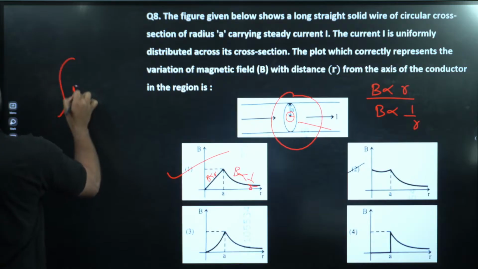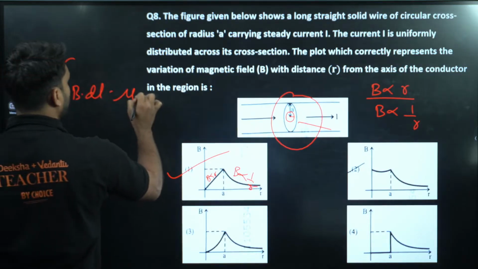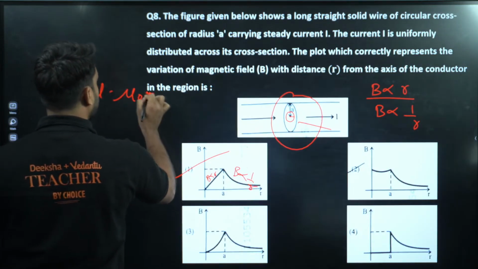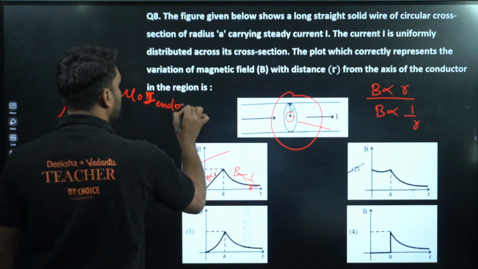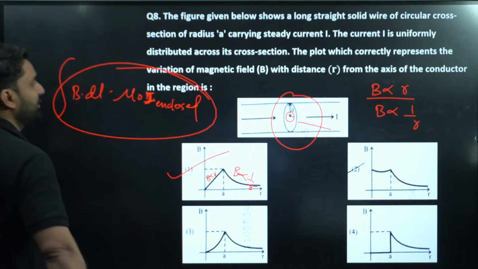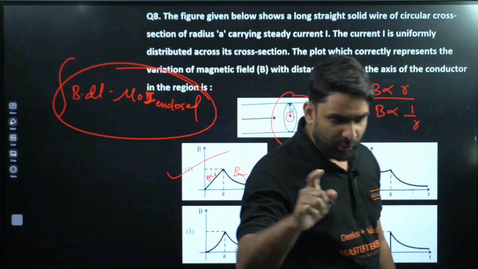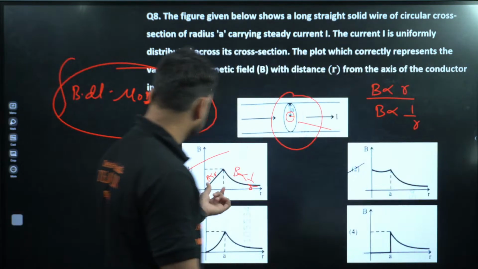Ampere circuital law is B dot dl equals mu naught I, and make sure this I is I enclosed. So B dot dl is equal to mu naught I enclosed. If you apply this, the result will come out.